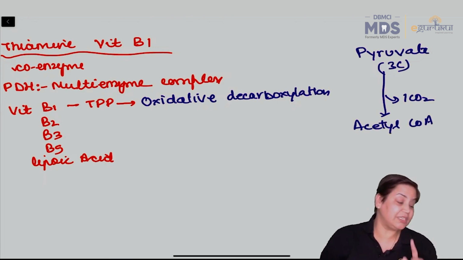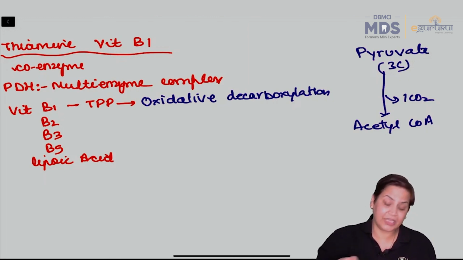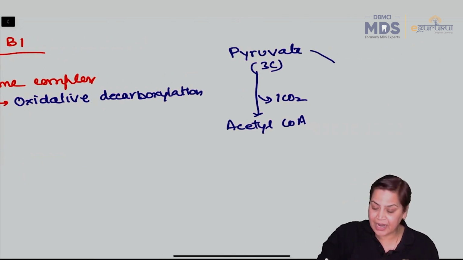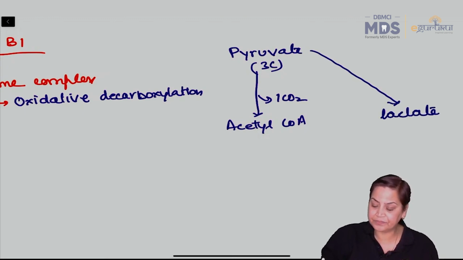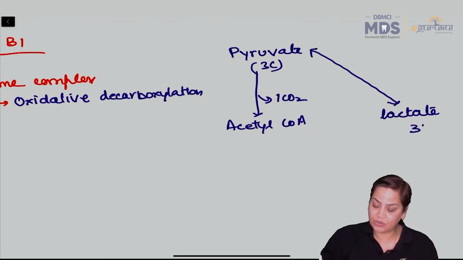And this reaction is strictly irreversible. This is again very important. So the enzyme is pyruvate dehydrogenase, which is an example of a multi-enzyme complex. Now see, pyruvic acid on the other hand is being converted into lactate, and this reaction is reversible. The number of carbon atoms also remains the same.